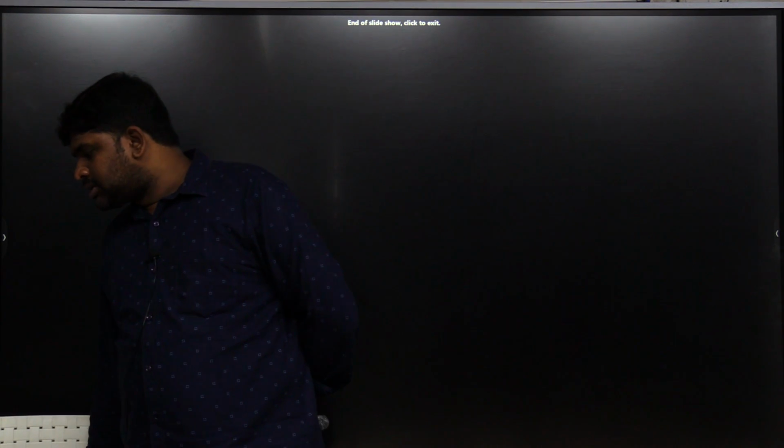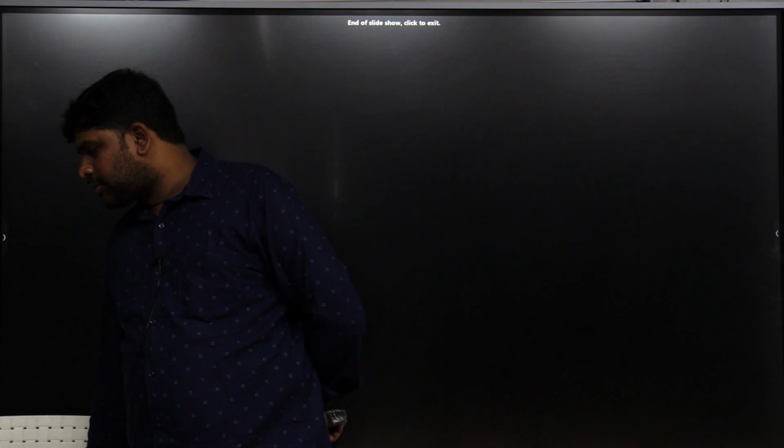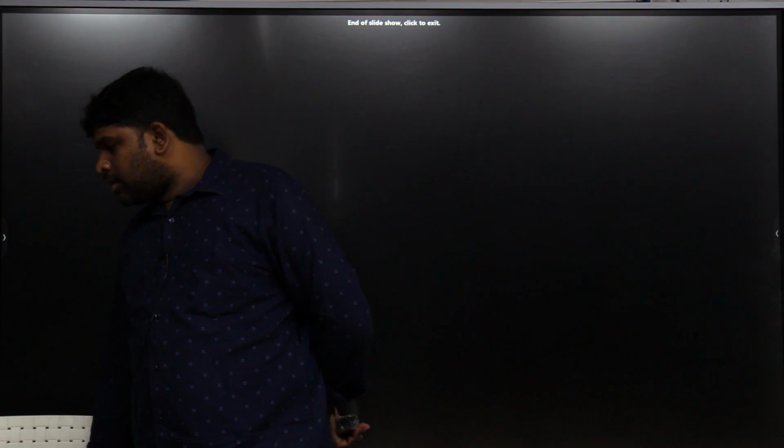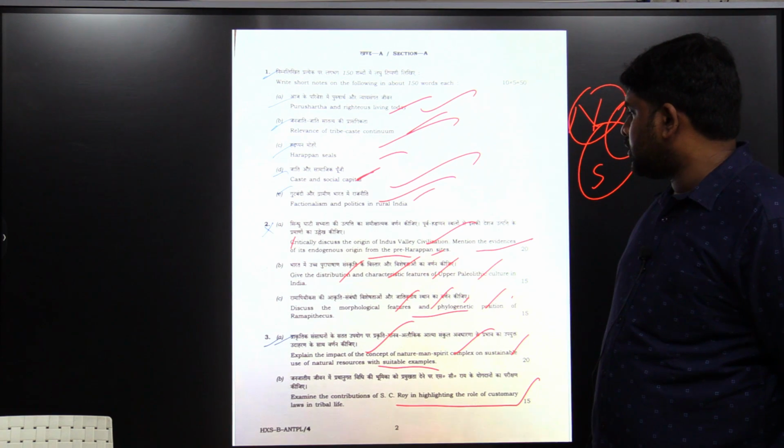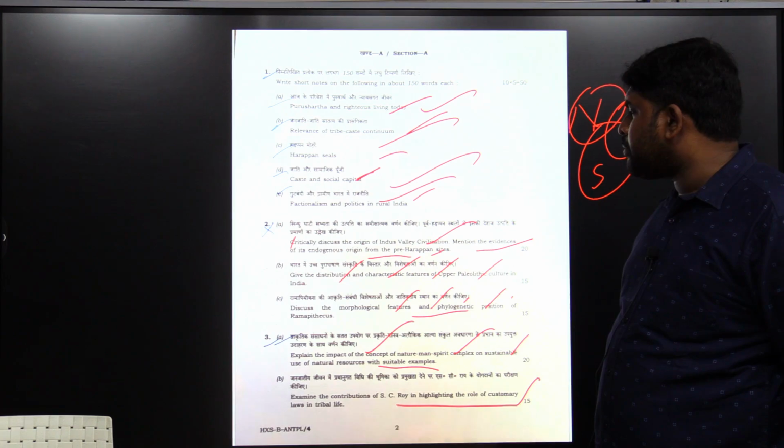Question two, about indigenous origin. You have to mention the evidences of its indigenous origin, from pre-Harappa, how it evolved into Harappa. Those sites you have to mention and what the similarities are between the pre-Harappan sites and Harappan sites. Those similarities you have to match and tell that yes, Harappa evolved from pre-Harappa.